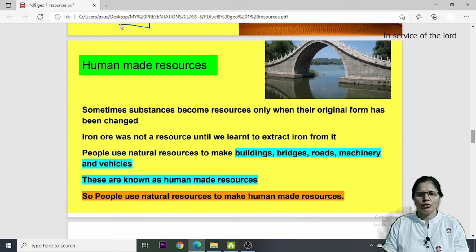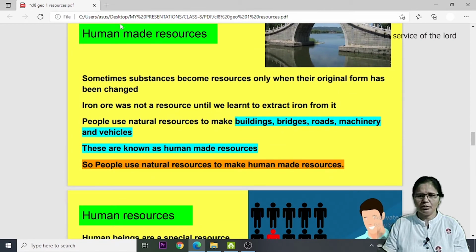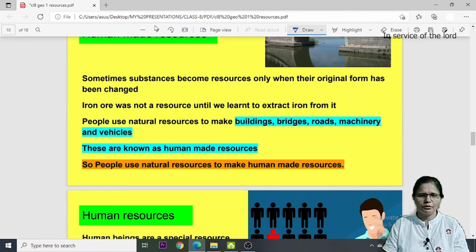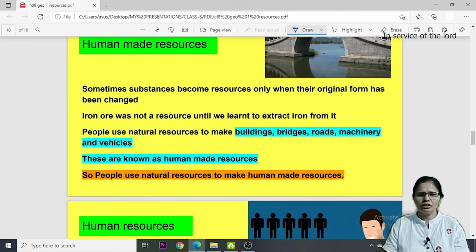Let's talk about human made resources. Earlier in the beginning I had told you that there is one more type of resource, which is known as human made resources. These human made resources are, as it is very clear from the title, those resources which are made by human beings. Sometimes substances become resources only when their original form has been changed completely. Such resources are known as human made resources, because they have been changed and created by human beings.